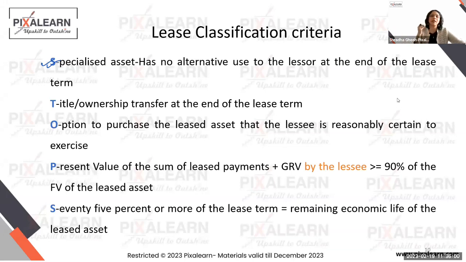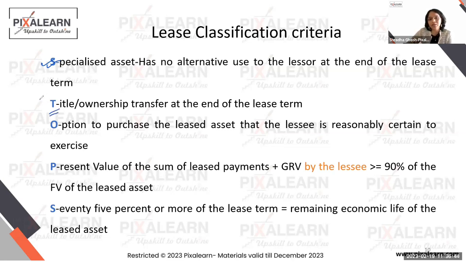So when I'm talking about a specialized asset, the moment that asset goes back to the lessor and the lessor loses its value because it's not tradable, it has become a unique asset, then we have to think about that asset as meeting one of the criteria. That means the moment that specialized asset is given by the lessor to the lessee, immediately I'm going to treat it as if that asset is the lessee's asset, even though the lessee has to give back the asset to the lessor. But since that value back is nearly nil to the lessor, I'm going to treat it as if that asset has now been sold by the lessor to the lessee. And the lessee will record that asset as a right of use asset in his books, right? So that's the first criteria.